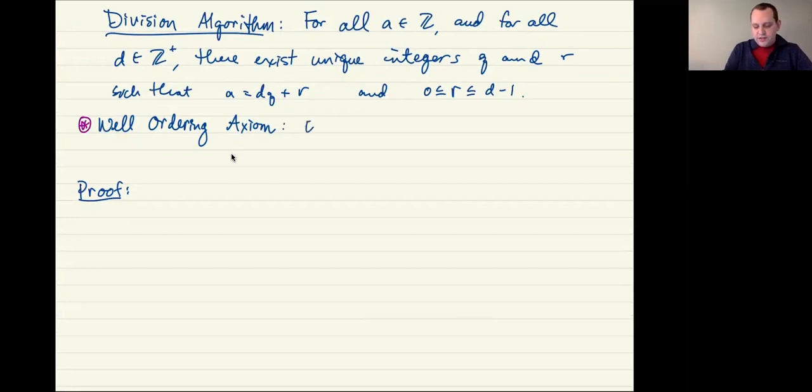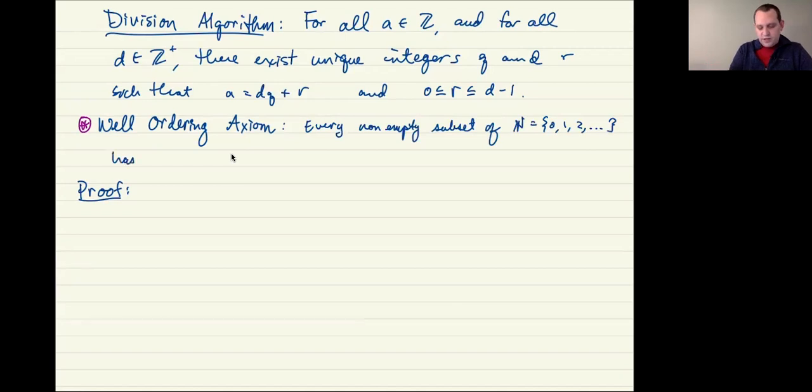But what it says is that every non-empty subset of, let's say, the natural numbers, remember with the natural numbers, you can include 0 or not. Let's include 0. Every non-empty subset of the non-negative integers has a smallest element.